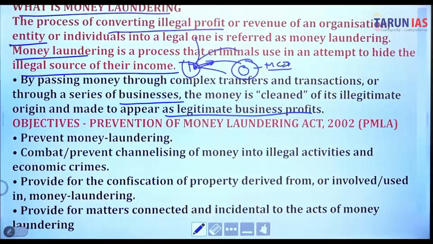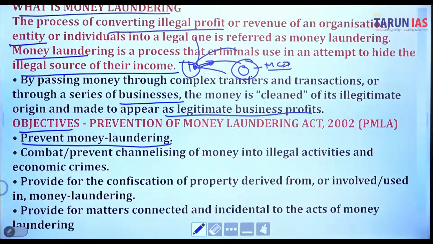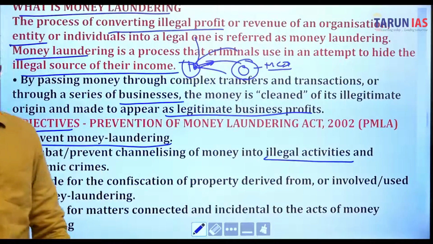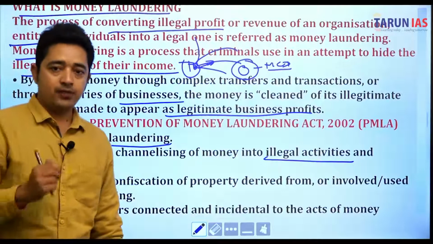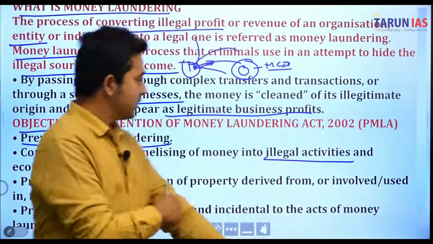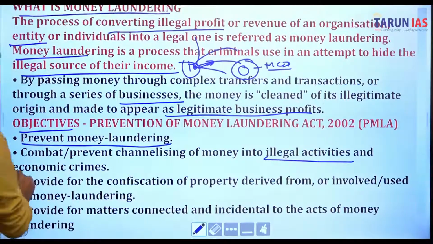And we have to understand the objectives of the Prevention of Money Laundering Act 2002, that is PMLA. The first objective is to prevent money laundering, and to combat or prevent the channelizing of money into illegal activities. If you are collecting money from the right sources and paying the tax, that is known to be a legal source. So, illegal activities and economic crimes.